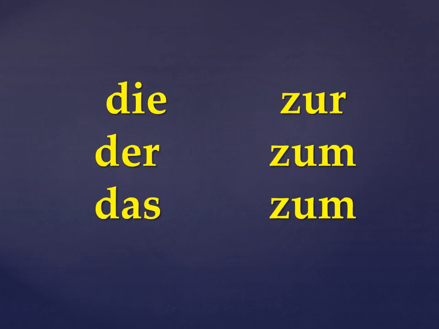Now this is another concept. We have three articles basically: die, der, and das. These are definite articles, nominative. Sometimes they are used as "zur" and "zum". "Zur" and "zum" we use for "to" or "towards". You must have seen many examples in which "zum" and "zur" are used. If the article is "die", then "zur". If the article is "der" or "das", it is "zum". So let's take some examples.